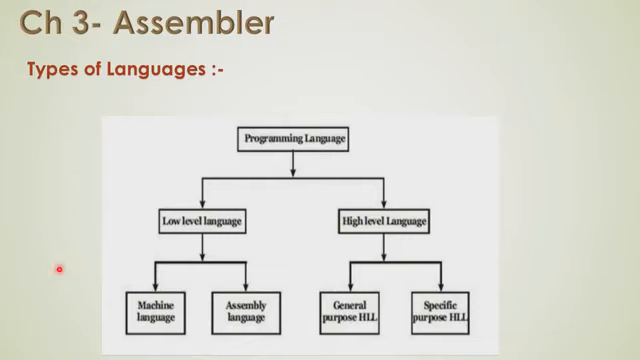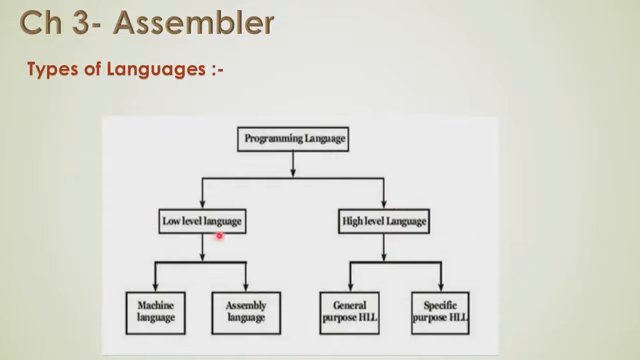Now we will see first what is an assembler. Before studying the assembler, we have to study the types of languages. That is a basic for the assembler. So what are the types of languages? There are different programming languages. The programming languages are broadly categorized into two different parts, that are low level languages and high level languages.